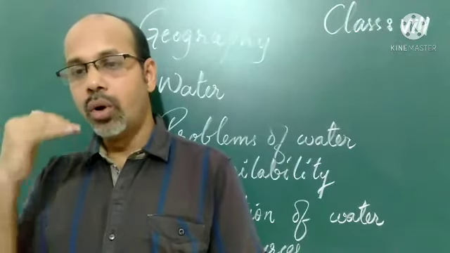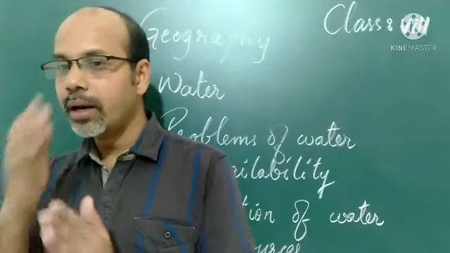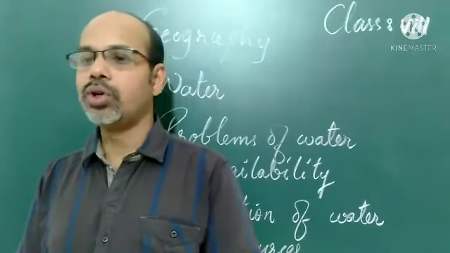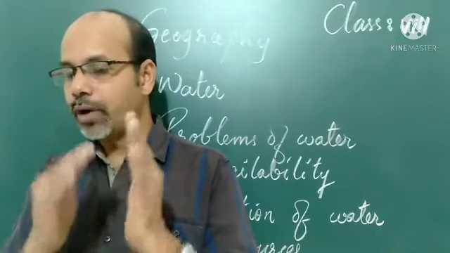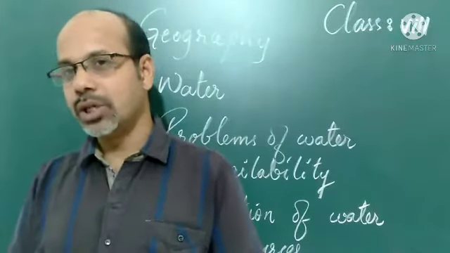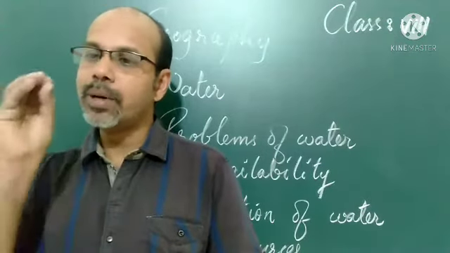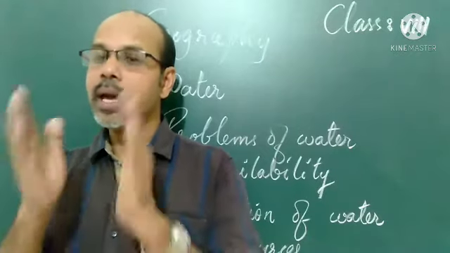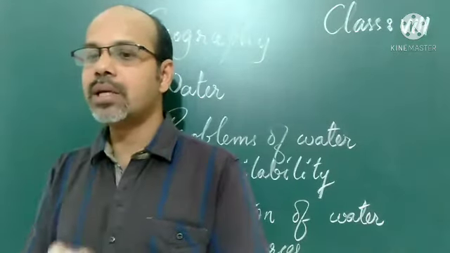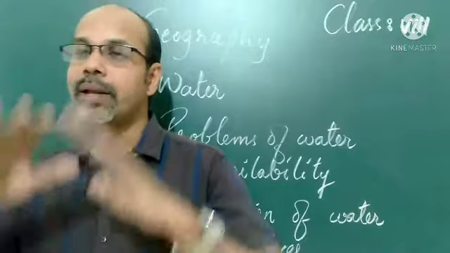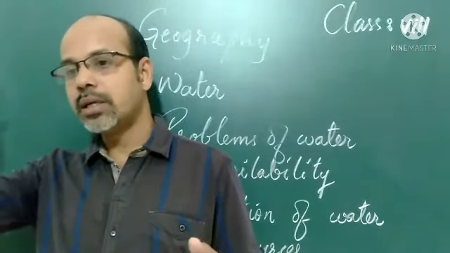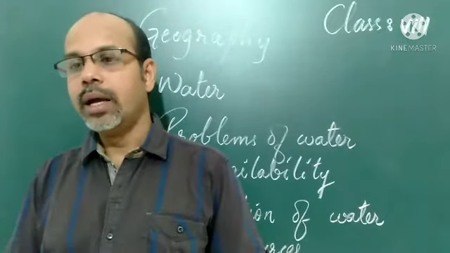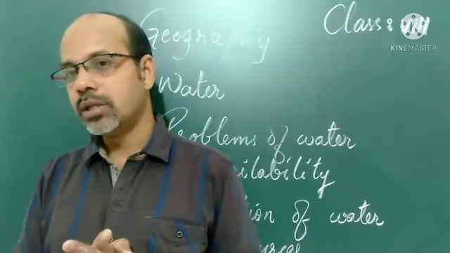Out of this 2.7% fresh water, about 70% occurs in the ice sheets, mountainous regions and glaciers, even in Antarctica, Greenland and mountain tops.